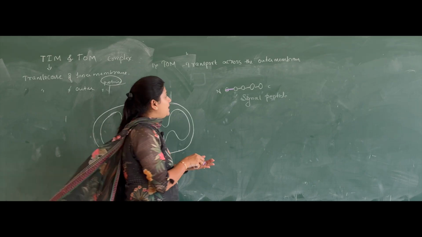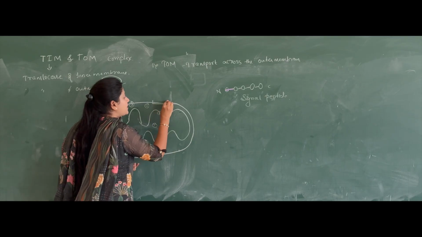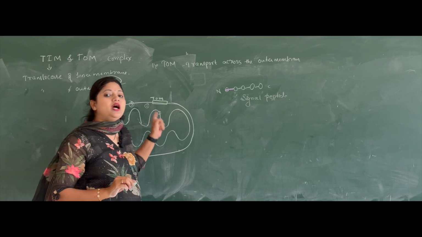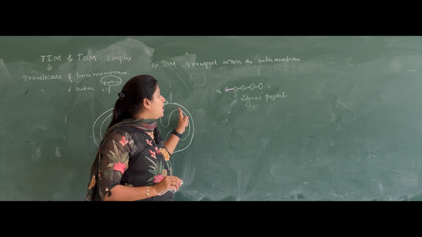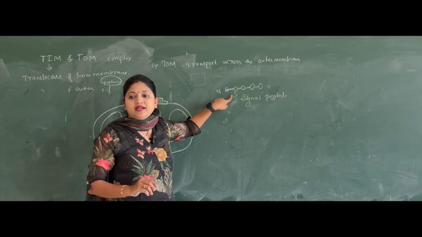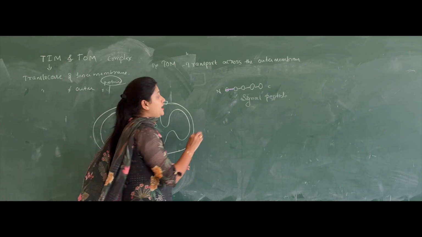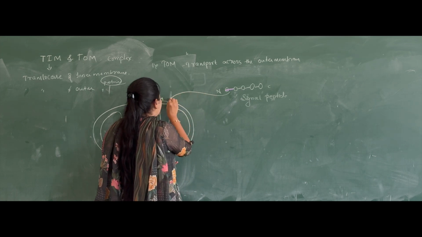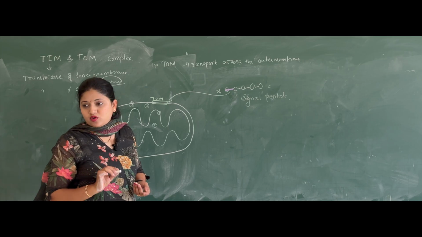It is recognized by the TOM complex, which is present here on the outer membrane. Some molecules of this TOM complex recognize the signal peptide. Once the signal peptide is recognized, the protein comes here to the outer membrane of the mitochondria.